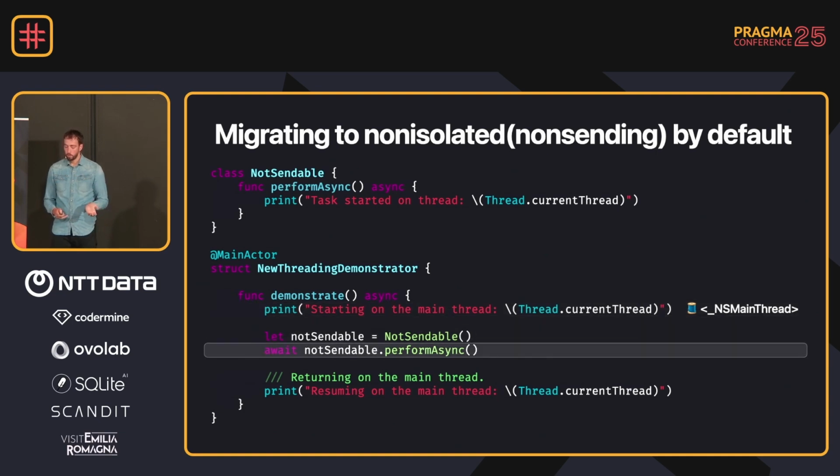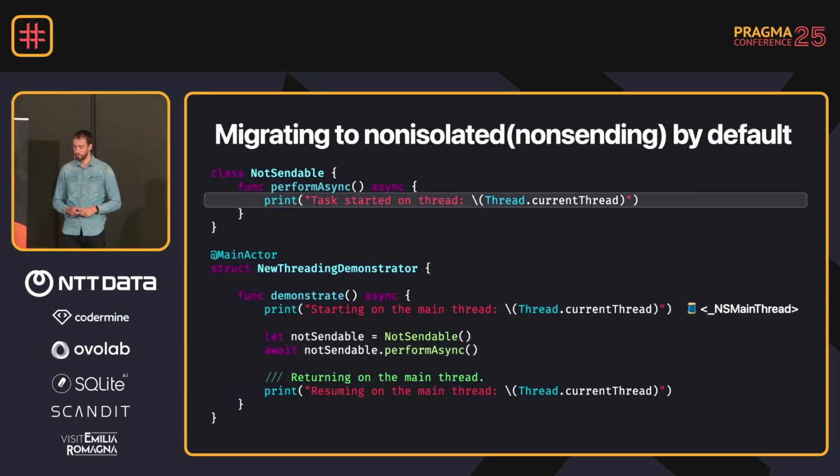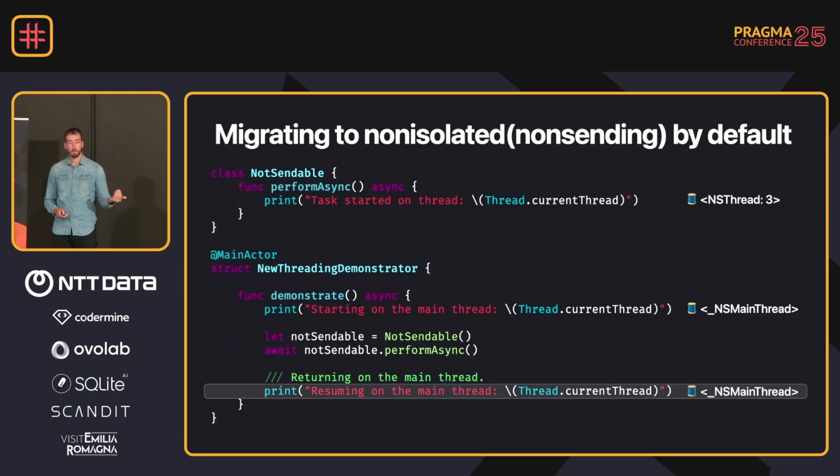Then we call into the perform async method, which is an async method on a non-sendable class. And I'm sharing a lot here, but we'll get there. Now inside the method, you can see that we print out the thread, which is actually a background thread at this point. It's because we're in a non-isolated environment, so we hop off of the isolation domain. And this is the current behavior. This is how your code probably works today if you didn't change anything of Swift 6.2. When we go back, we're actually back on the main thread because we're back in that class or in that struct that is attributed with main actor.